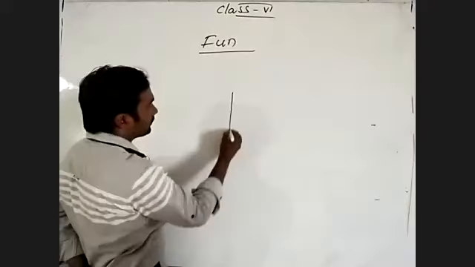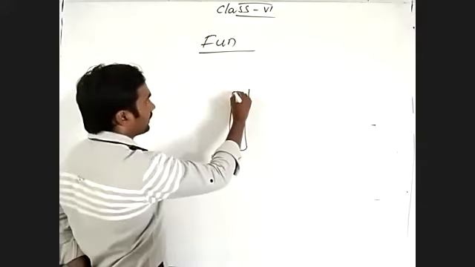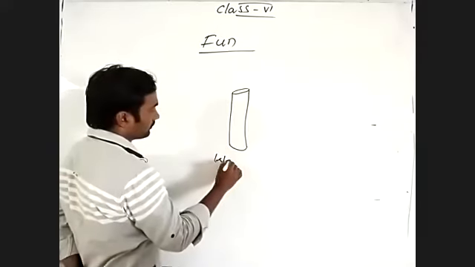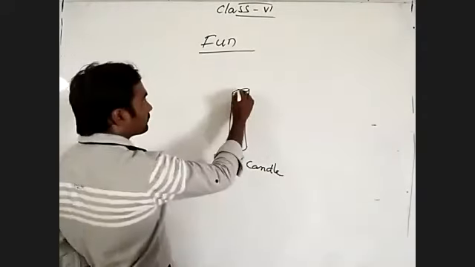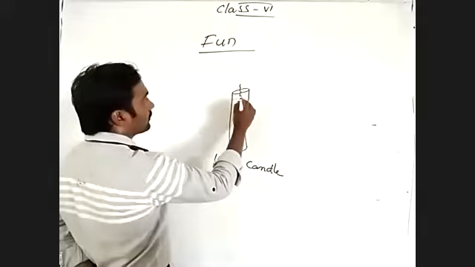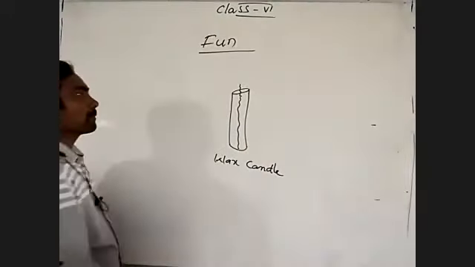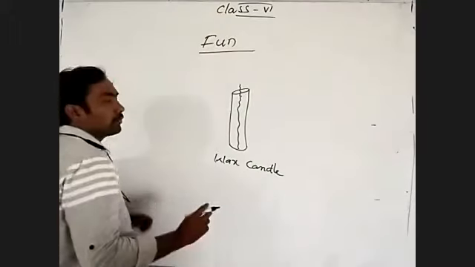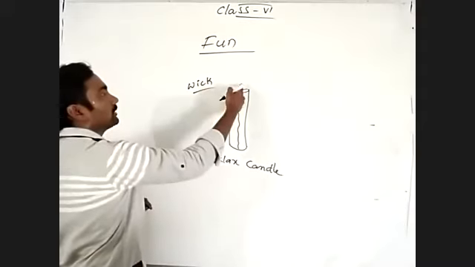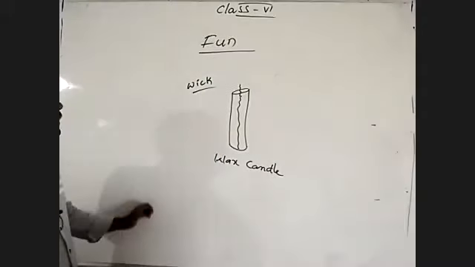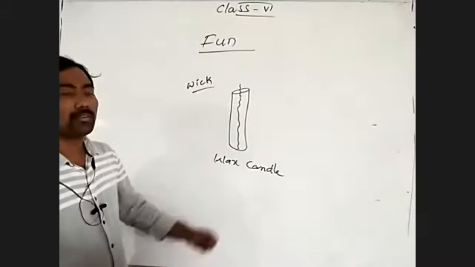This is a candle. What is this? A wax candle. It has a wick inside the wax, is it or not? We are going to light the wick. Wick means a vatti. Wax means minum.